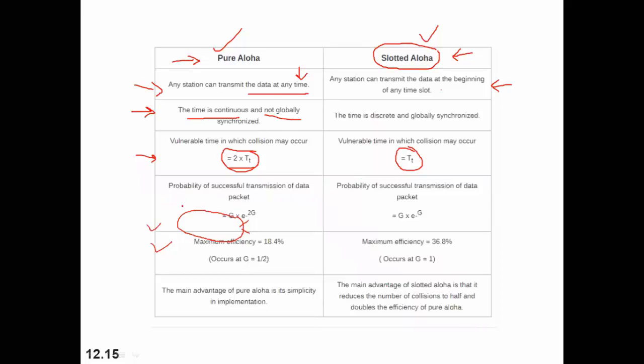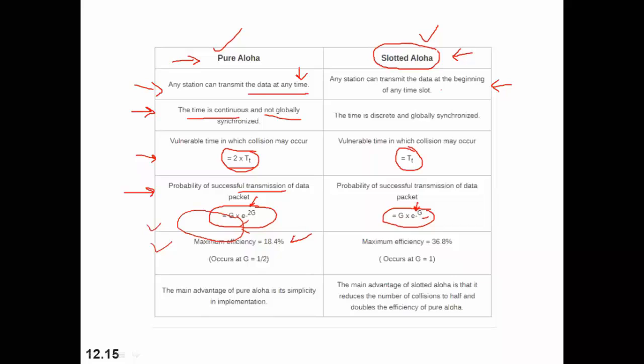Then talking about the efficiency, that can be derived by the Poisson distribution curve, and from the probability of successful transmission of data we get this expression: G into e raised to power minus 2G. Whereas for slotted Aloha we have 1 over here. You can see that 2G is not over here. Here we have 2G, here we have only G, right?